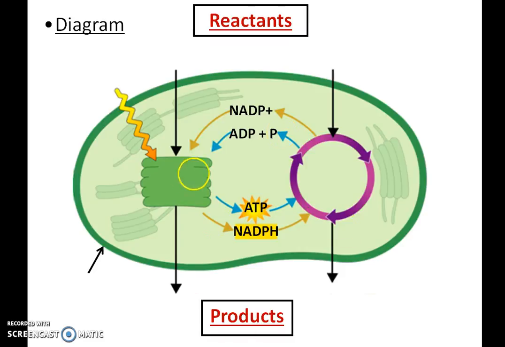So, this is a picture of a chloroplast. What I'm going to show you is a simple diagram. The reactants, again, we said, were light, water, and carbon dioxide. What happens is we go through the light-dependent reaction, which means that we need the light, but it doesn't mean that it always has to happen in the light.